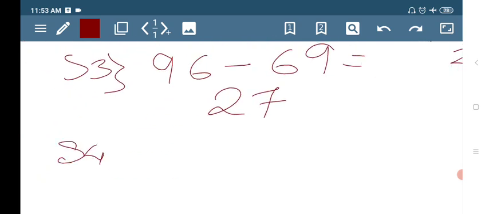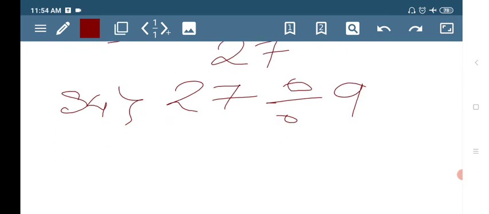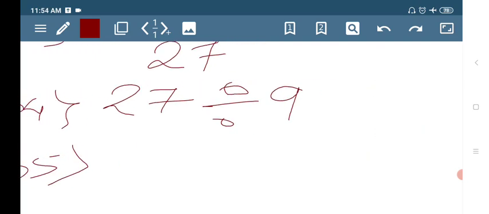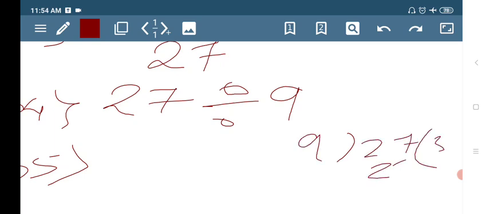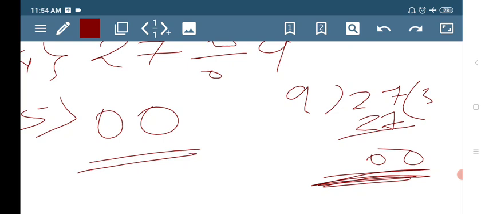In step 4, ask them to divide it by 9. That is 27 divided by 9. So 27, if you divide it by 9, 9 threes are 27, remainder 0. So what is the remainder again? 0. Got it? Okay. Play this game with your parents today or your friends today.